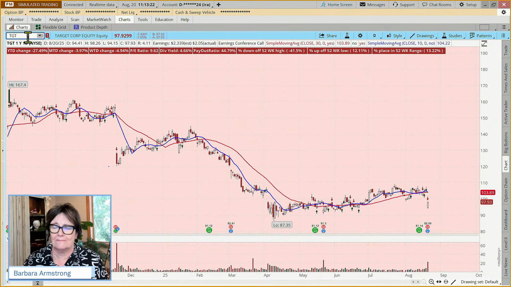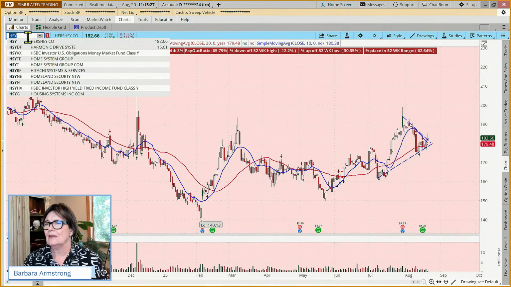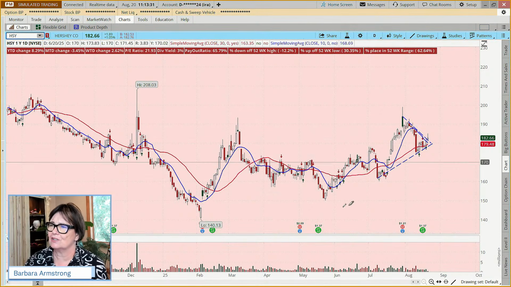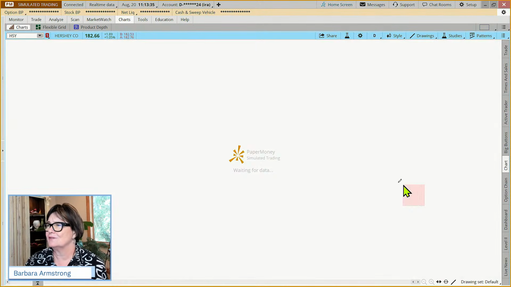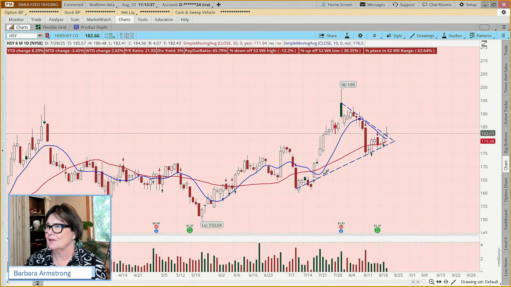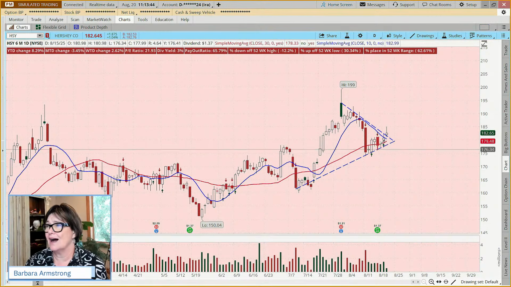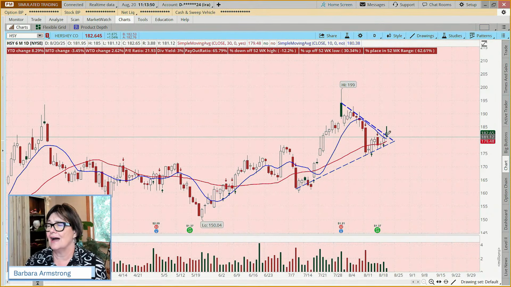Okay, so let's look at a different one. Let's look at Hershey. We may have talked about this one yesterday in getting started with technical analysis, because Hershey was kind of setting up. We had this series of higher lows, but that was coupled with lower highs, and so we were looking for a breakout. And today we've got this diagonal resistance breakout.